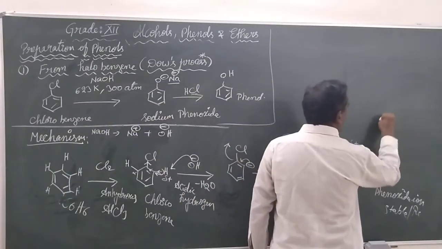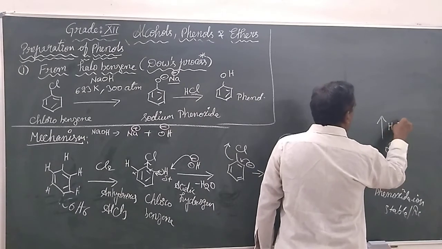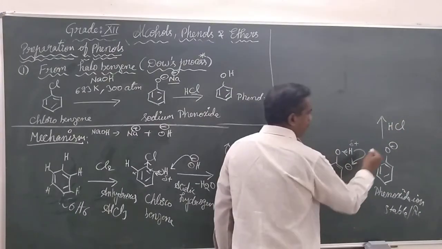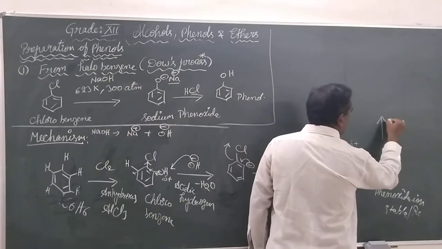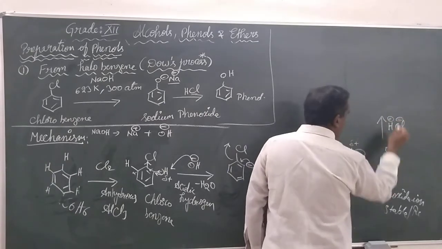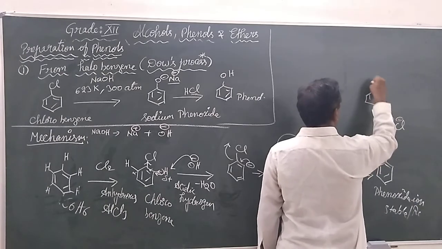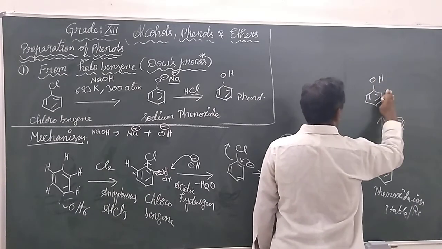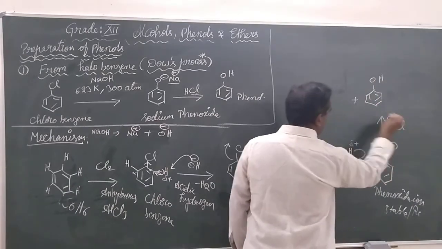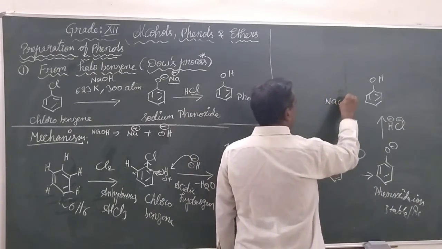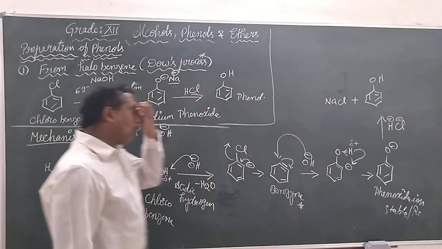When this sodium phenoxide is treated with HCl, the H plus will be added to the O minus, forming OH, and the remaining sodium and chlorine will form sodium chloride.